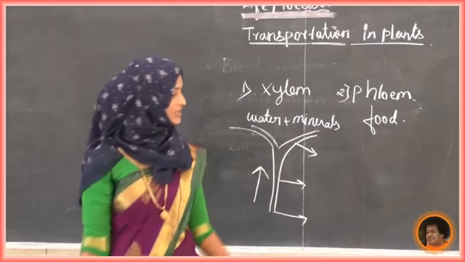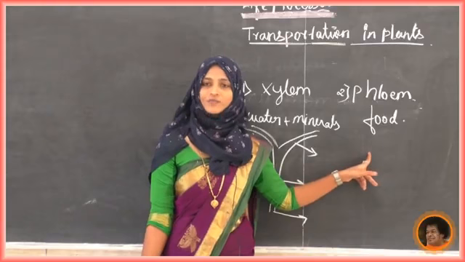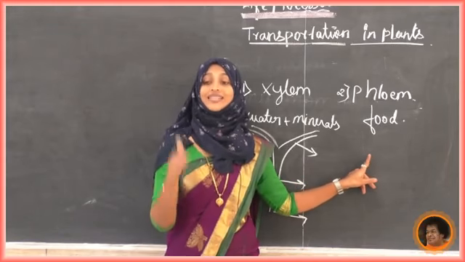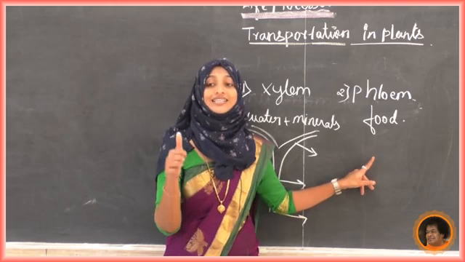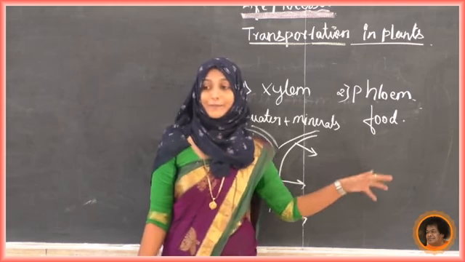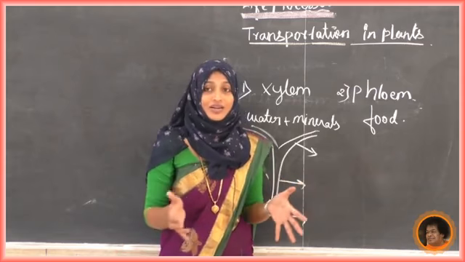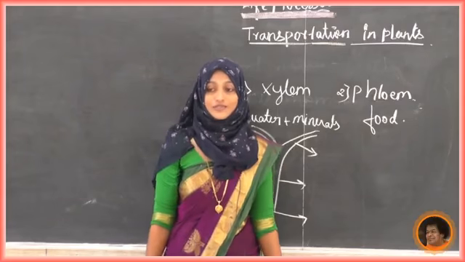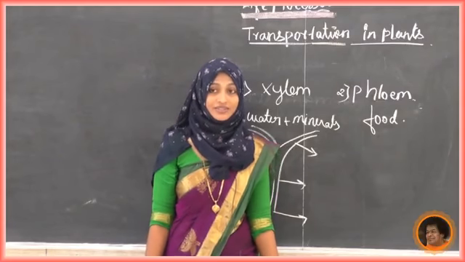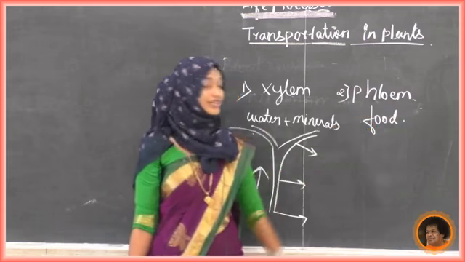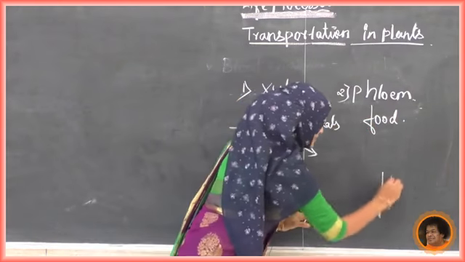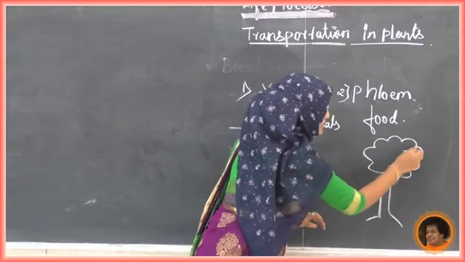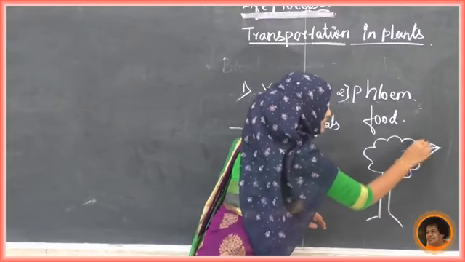Now what about the phloem? We know that in phloem the sieve tubes are here. A very important point: only the sieve tubes are conducting elements, but the companion cells control this. Conduction takes place only in the sieve tube. Now, what about the direction of conduction? I will draw and show. See here, one tree. Just imagine one leaf here.